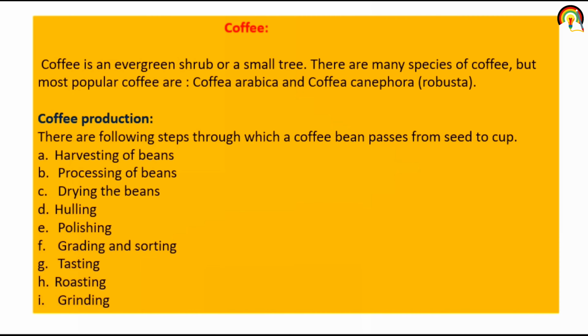For coffee production, there are various steps: harvesting of beans, processing of beans, drying the beans, hulling, polishing, grading, tasting, roasting and grinding.